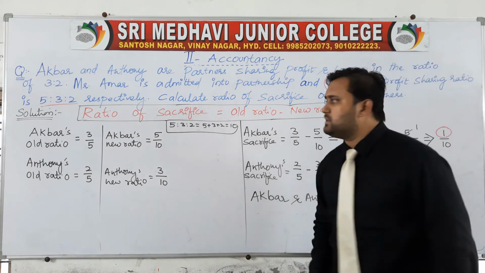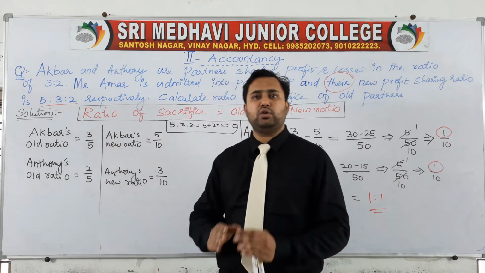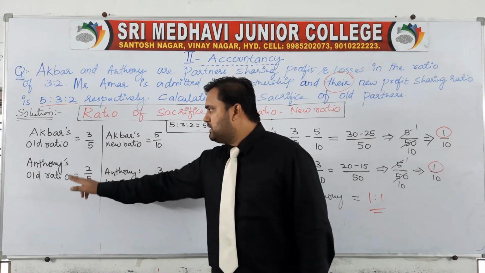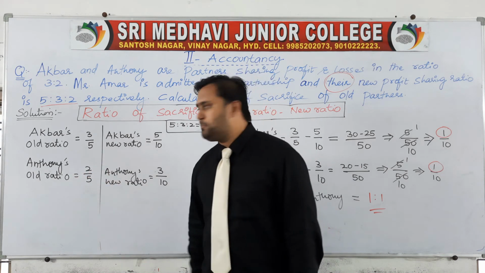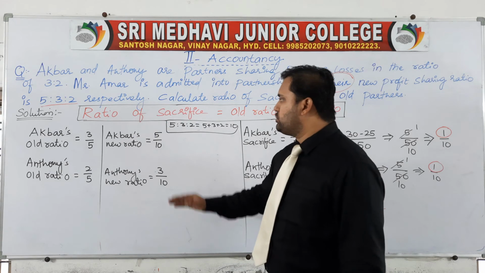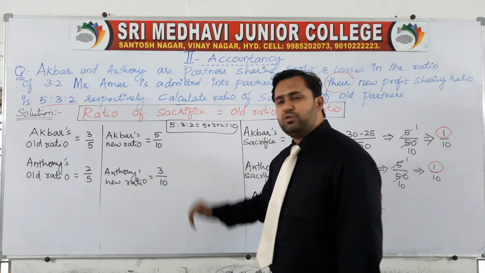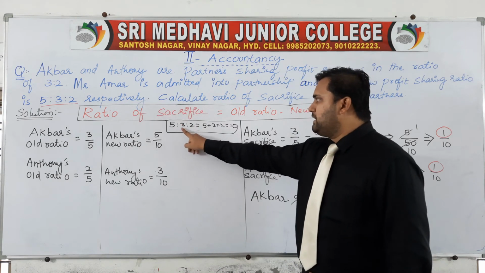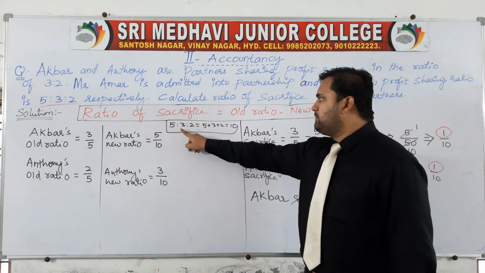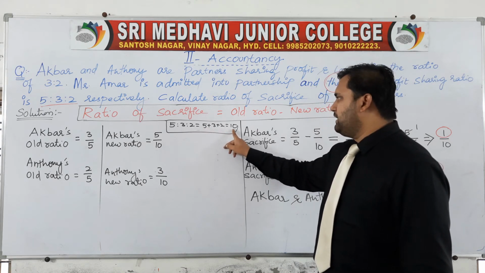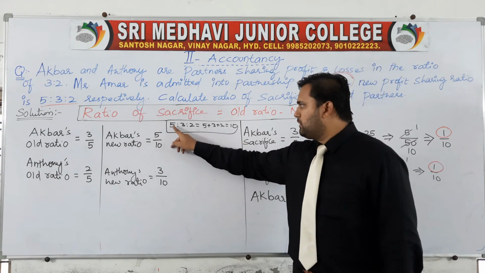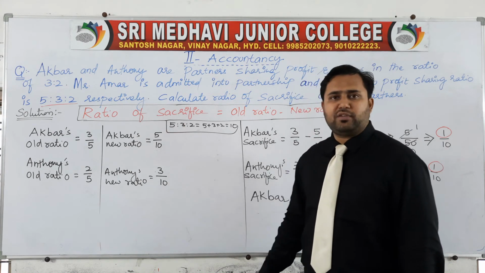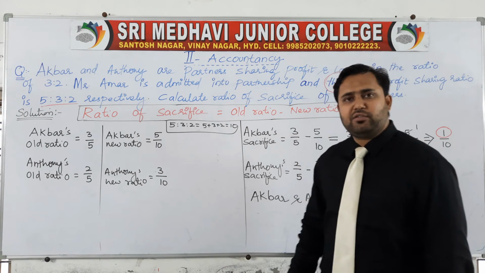Who are the old partners? Akbar and Anthony are the old partners. Akbar's old ratio is 3/5, Anthony's old ratio is 2/5, whereas Akbar's new ratio is 5/10 and Anthony's new ratio is 3/10. How do you know that? It is given in the question as 5:3:2. If you add 5 plus 3 plus 2 you get 10, which is the denominator. So 5/10 is the new ratio of Akbar and 3/10 is the new ratio of Anthony.